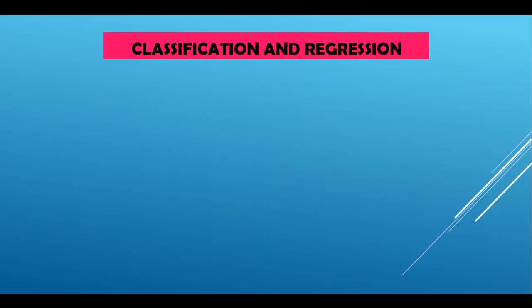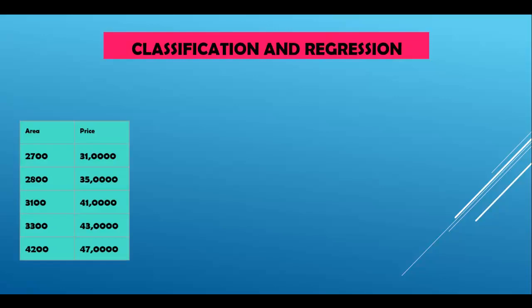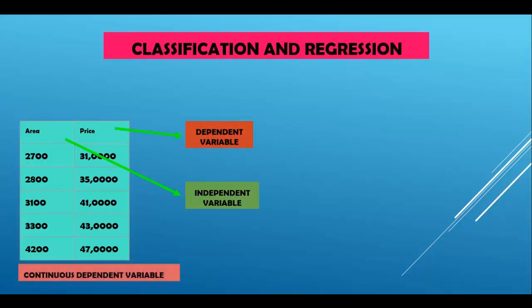Now, as we discussed, in supervised learning we have two types of problem, classification and regression. As you can see on our left side, we have one data set, the house price prediction data set. Based on the area in square feet, we are going to predict the price of the house. This is a regression problem because area is called an independent variable or feature, and price is our dependent variable, also called target or response variable. This is a continuous dependent variable. As you can see over here, our target or response is continuous. So this is a regression problem.